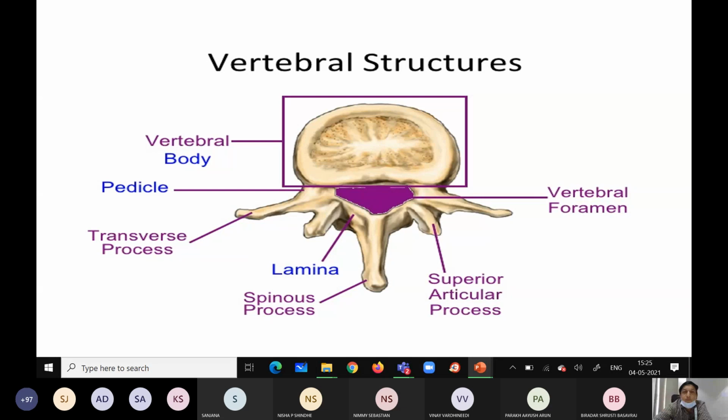See the diagram once again. This is the body. On either side, transverse processes. The blue color is the vertebral foramen, which is triangular in shape. Then these are the processes which are short and thick, the superior articular processes and spinous process.